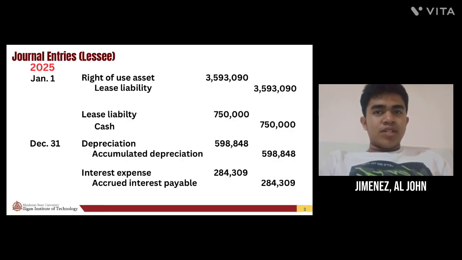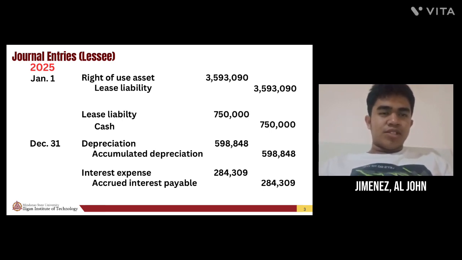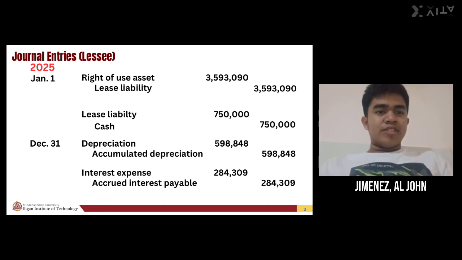For its journal entries on January 1, 2025, debit right of use asset and credit lease liability of 3,593,090. And since there is a payment at the beginning of the lease term, debit lease liability and credit cash of 750,000. And on December 31, we record depreciation and interest expense.